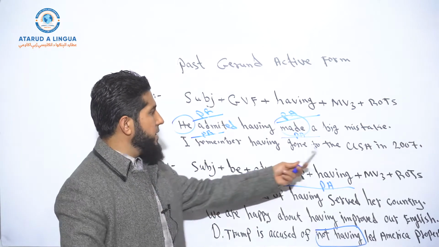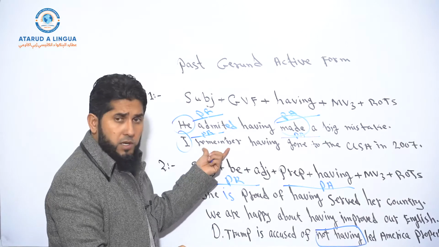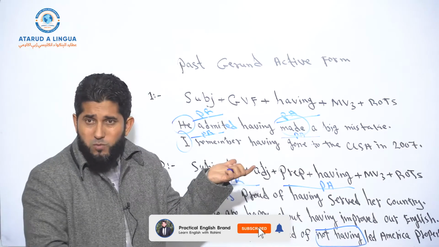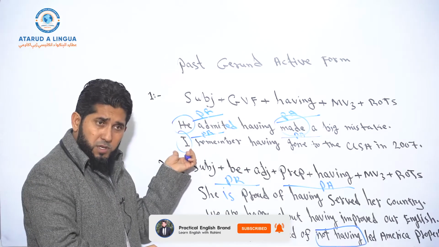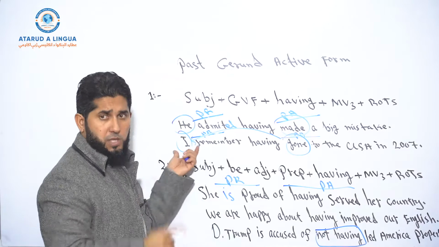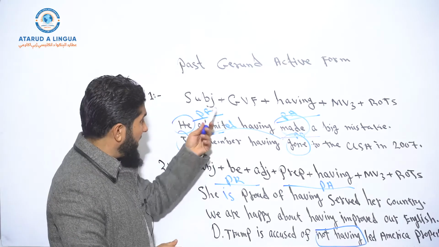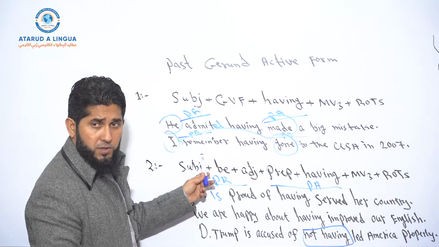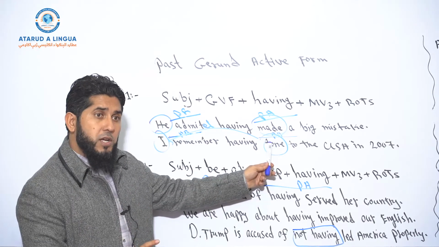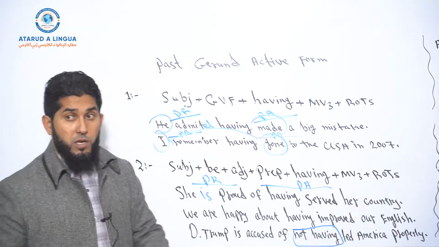Now look, I remember having gone to the USA. Who remembers? I remember, so the subject. The state here refers to the subject, because it's a stative verb, remember, right? And the action also refers to the subject. Who went to the United States? The subject, I went. So the gerund verb form shows a state over here, not an action. And after having, a helping verb, there's an action in third form. So the action is also done by the subject, and the state also refers to the subject. Don't forget this. I hope now it's even clearer.